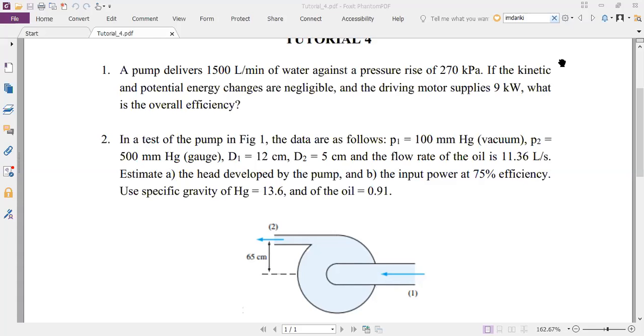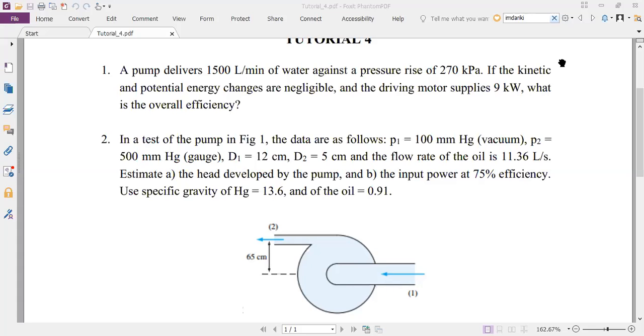Will it be equal to atmospheric pressure? Will it be above atmospheric pressure? Will it be below atmospheric pressure? Below atmospheric pressure. So that's what vacuum means, right? So P1 equal to 100 mm of mercury vacuum means that it is actually 100 mm of mercury below atmospheric pressure, right?